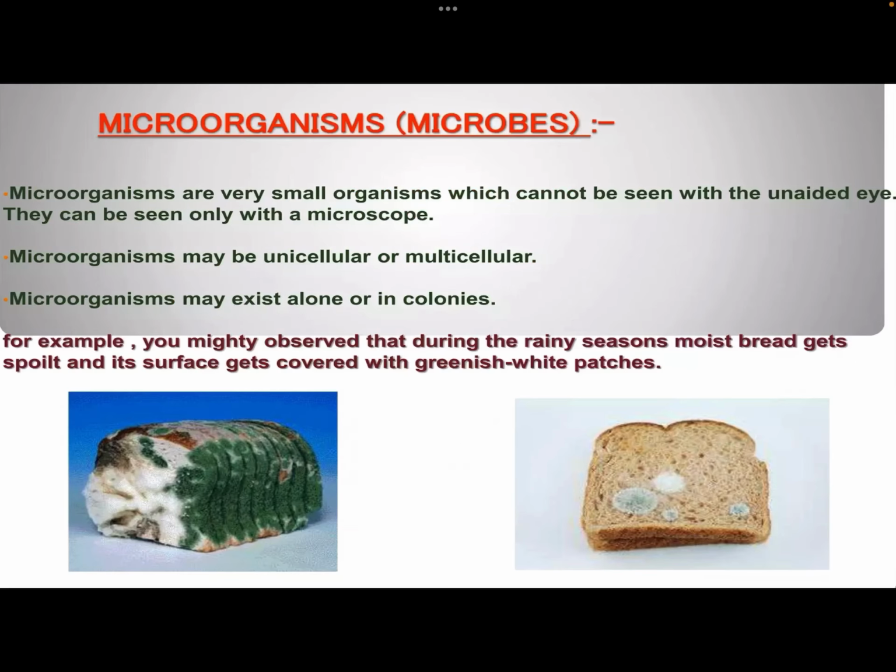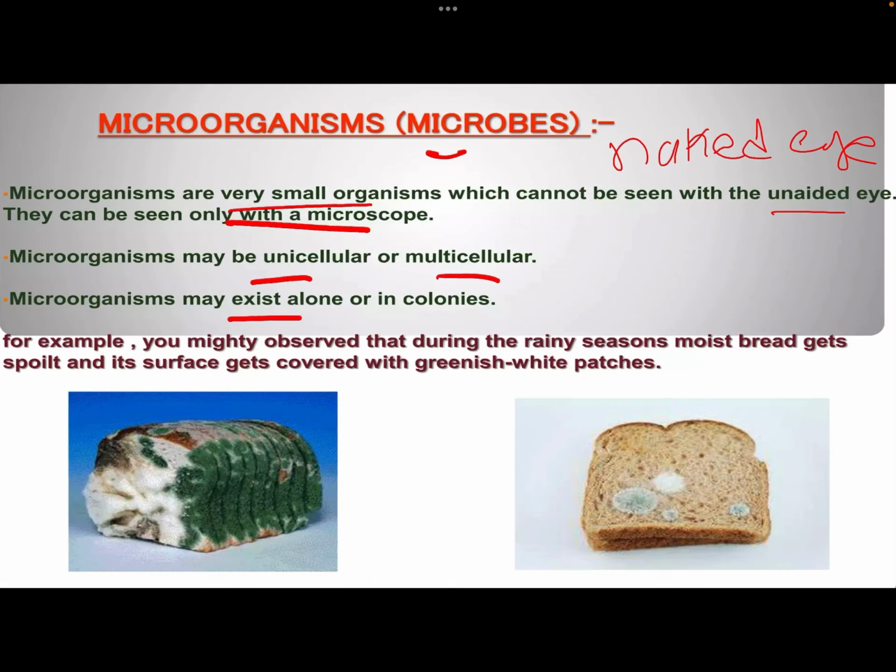Microorganisms, or microbes, are very small organisms. They can't be seen with the unaided eye, also known as the naked eye, and they can only be seen with the help of a microscope. Microorganisms may be unicellular or multicellular, and they can exist alone independently, or they can exist in colonies, that is, in groups.